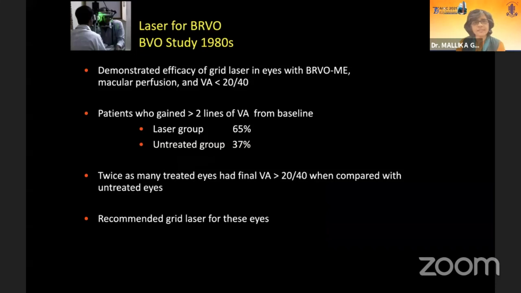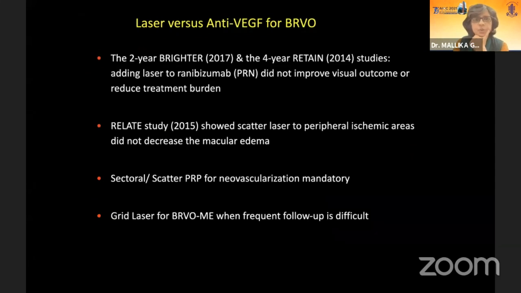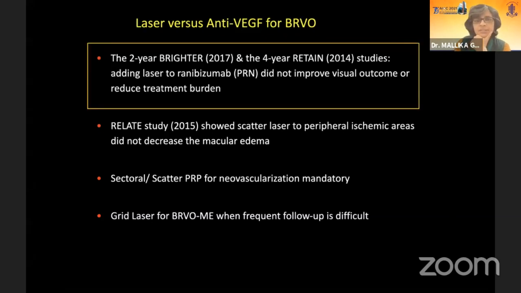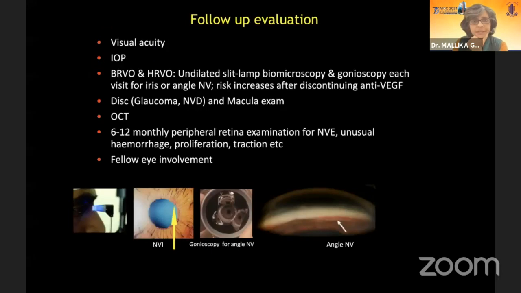Now, what is the role of lasers in vein occlusions? I think I'm running out of time. So while the BVO study did recommend laser for BRVO, at the time of the BVO study there were no anti-VEGFs, but the recent studies have found no benefit for adding macular laser in terms of improvement in vision or reducing the number of injections. In CRVO, even the CVO study did not find any benefit.